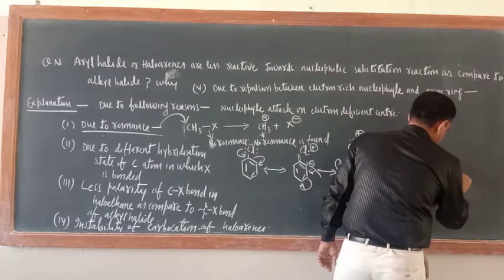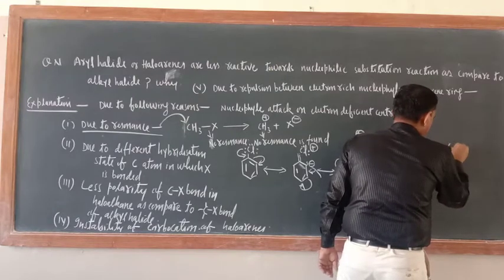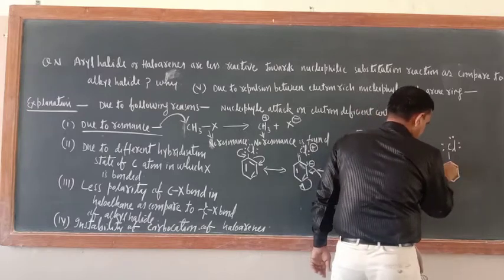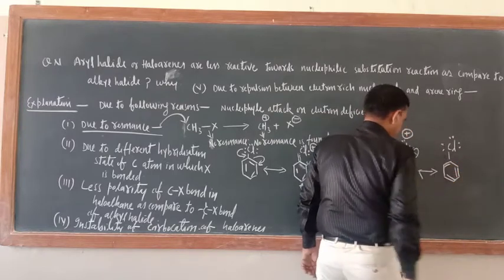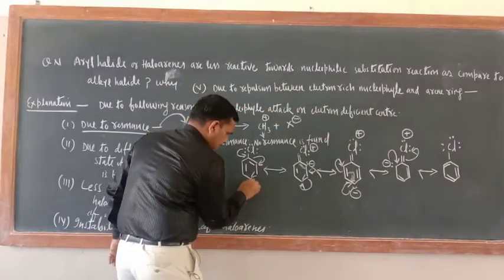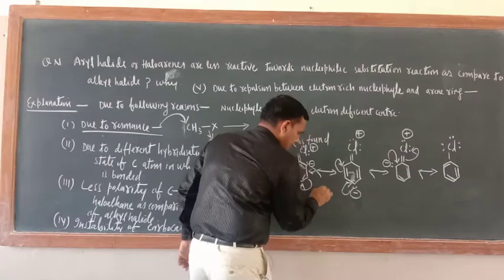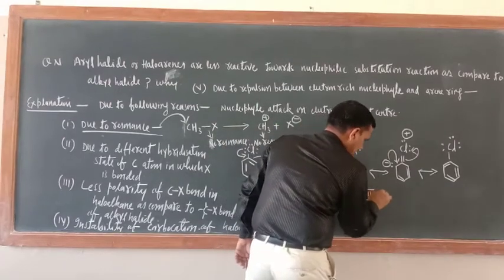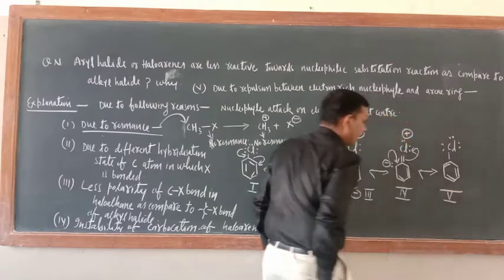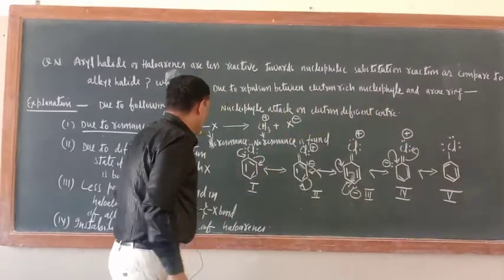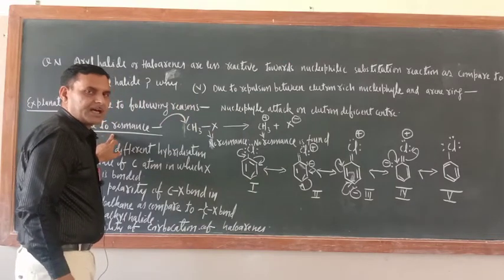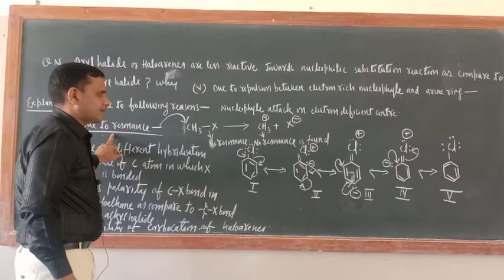So the next resonating structure is a single bond again, here 2, 4, 6 electrons here, here and here, correct? Now just see the resonating structures: first, second, third, fourth, fifth.